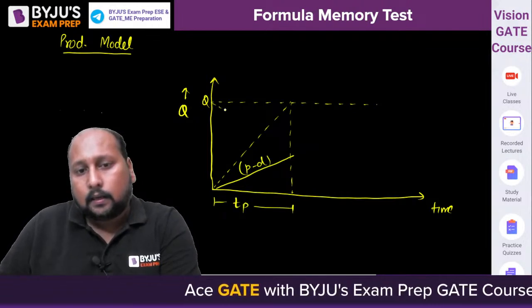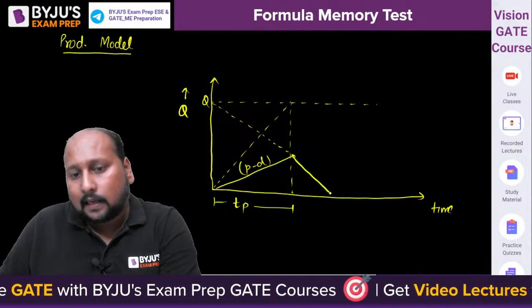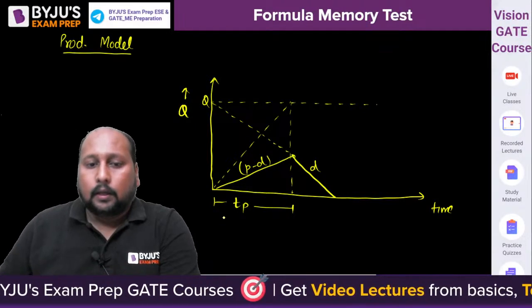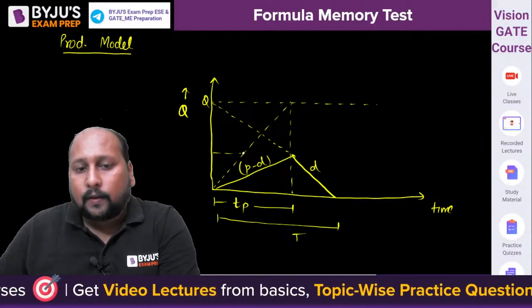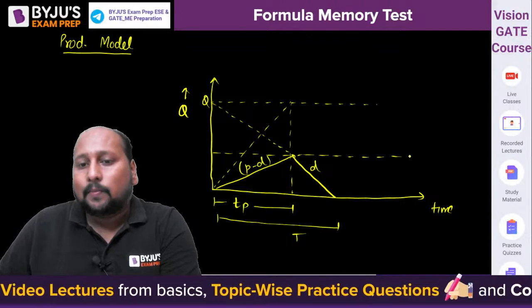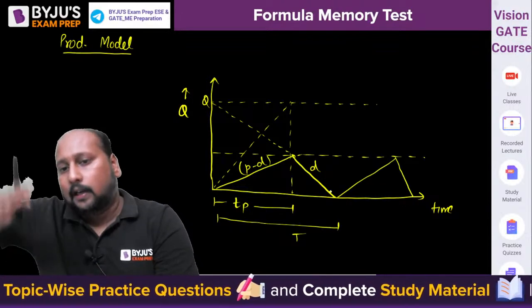This is the consumption rate. This is not an isosceles triangle, I told you before, it is a scalene triangle. This is one complete cycle. And this way your entire cycle is repeated again and again.